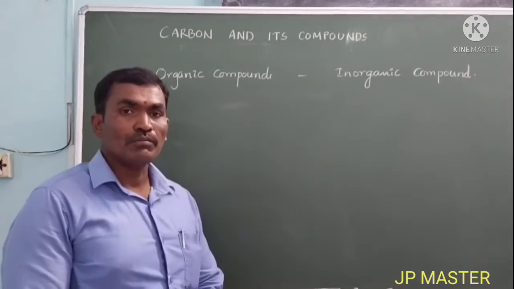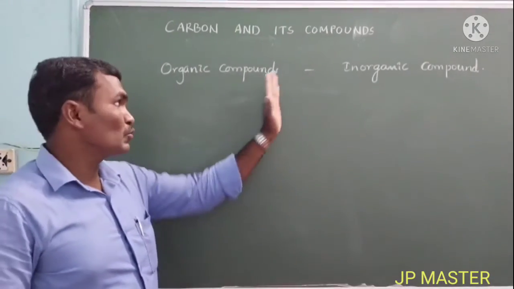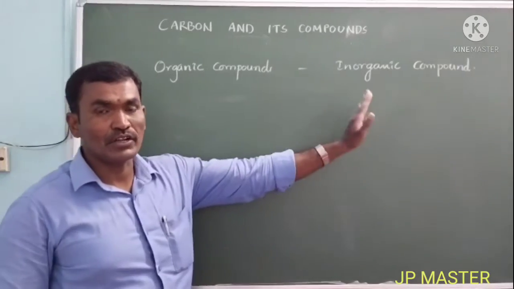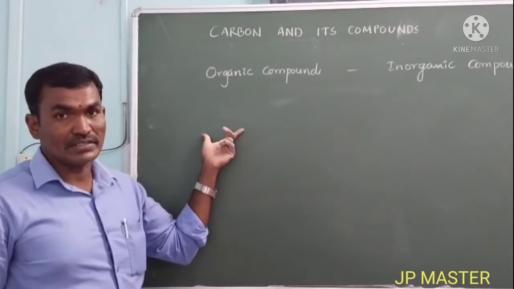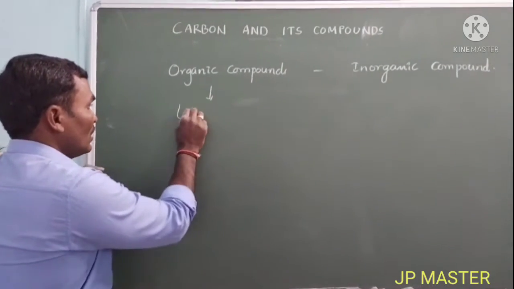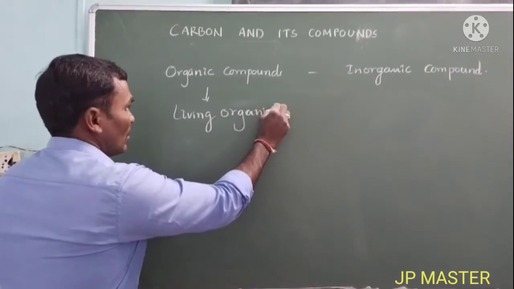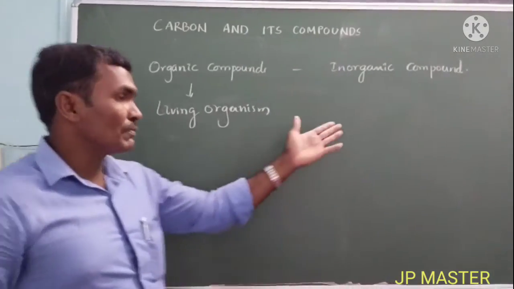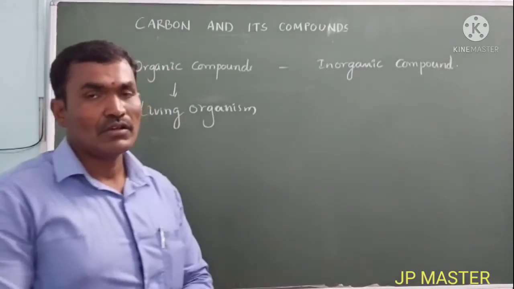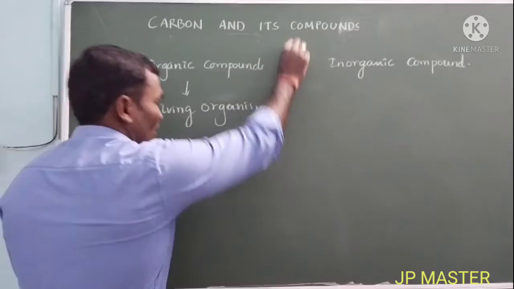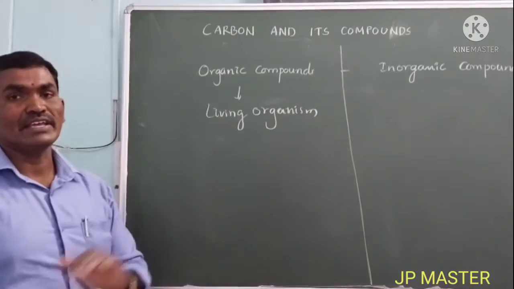The study of carbon compounds was previously called organic chemistry. Now there are two types of compounds: organic compounds and inorganic compounds. What are organic compounds? The materials obtained from living organisms are called organic compounds. The materials made in the laboratory using chemicals are called inorganic compounds. Previously scientists thought that all organic compounds are made only by living organisms.